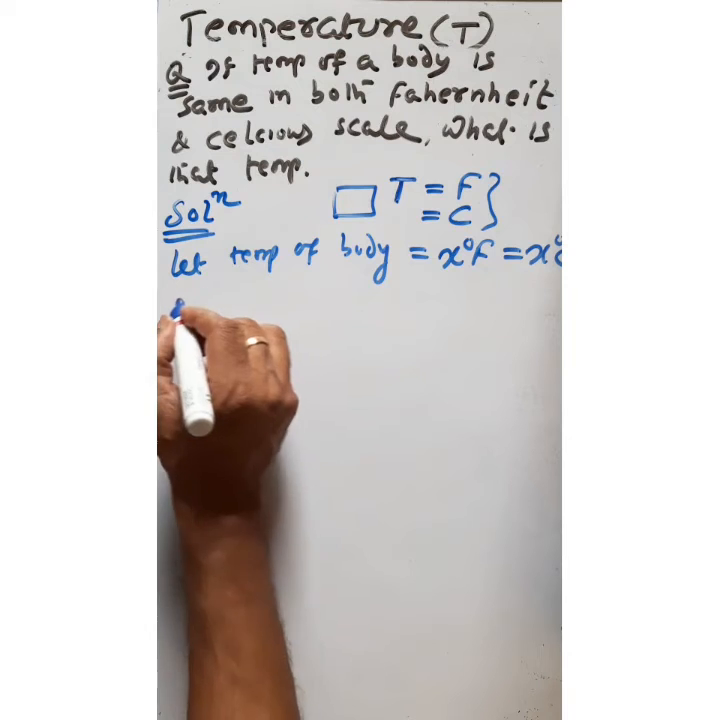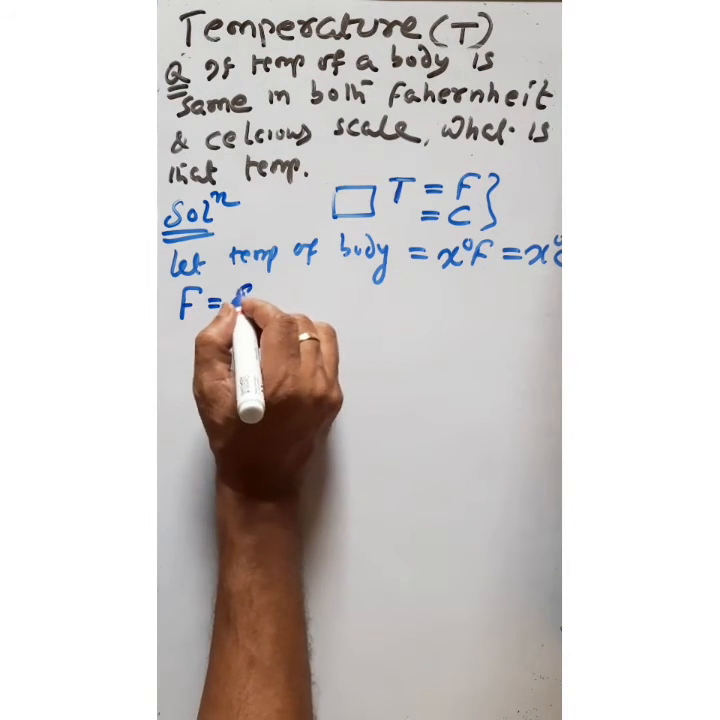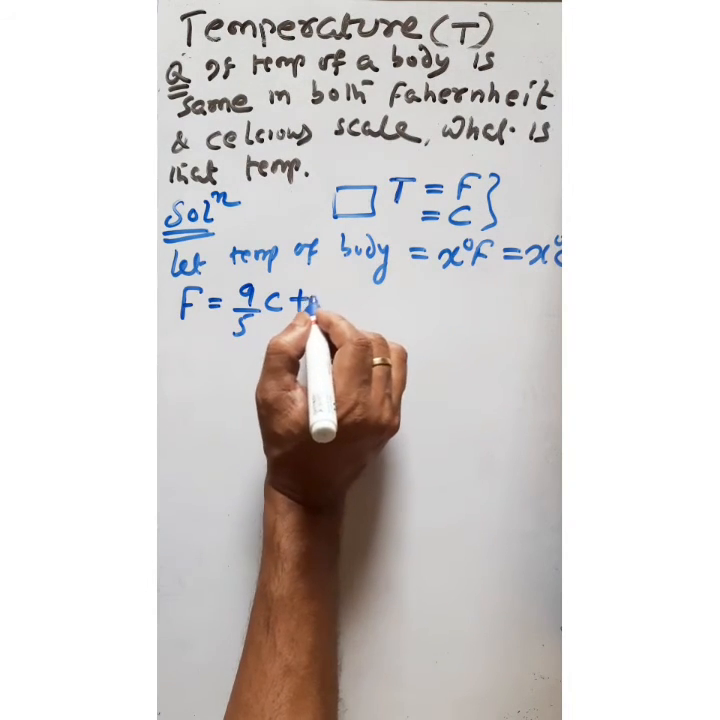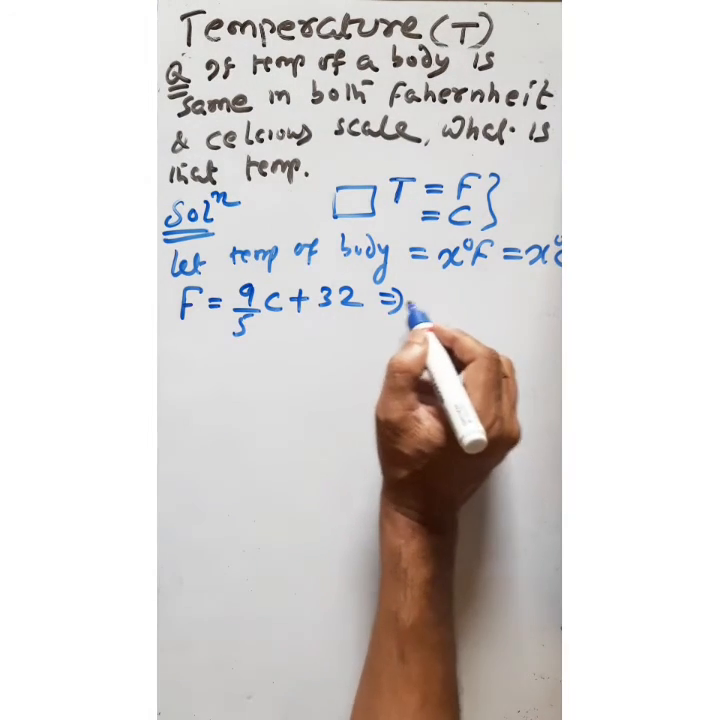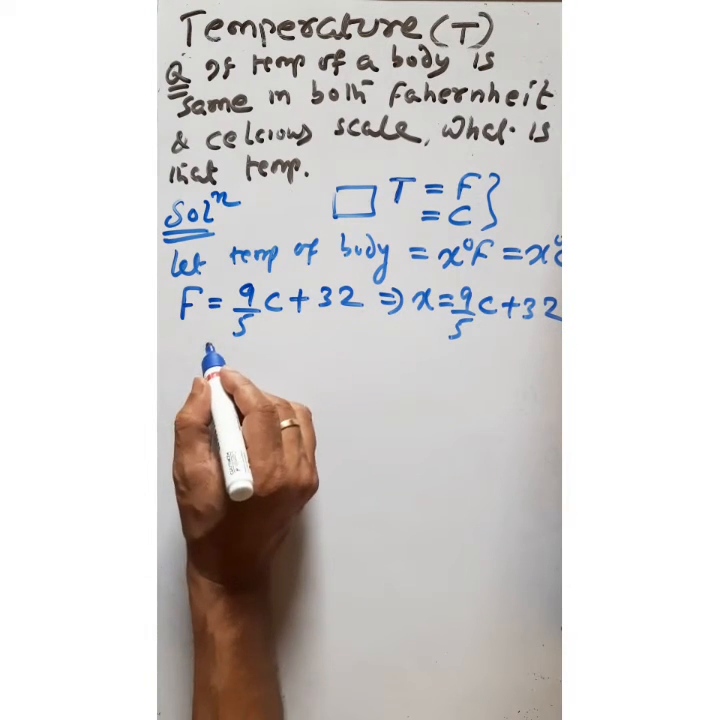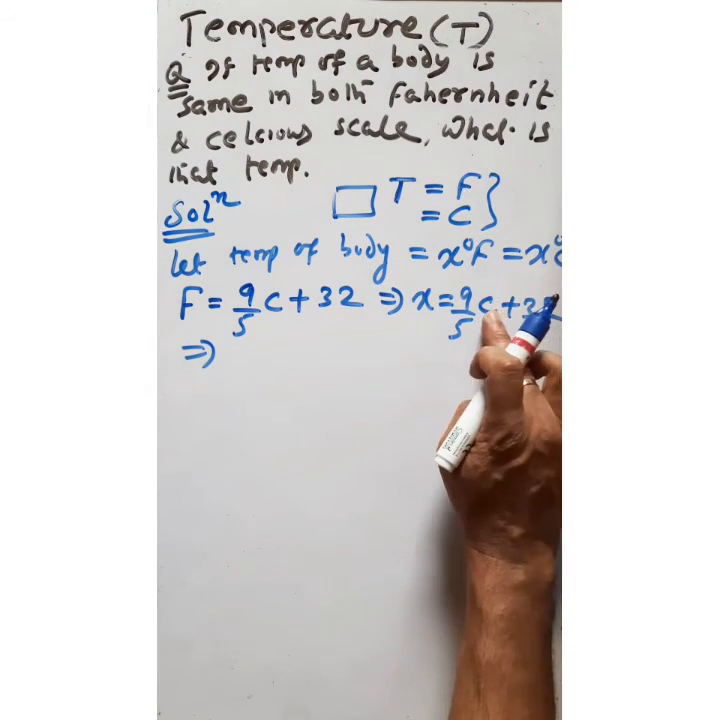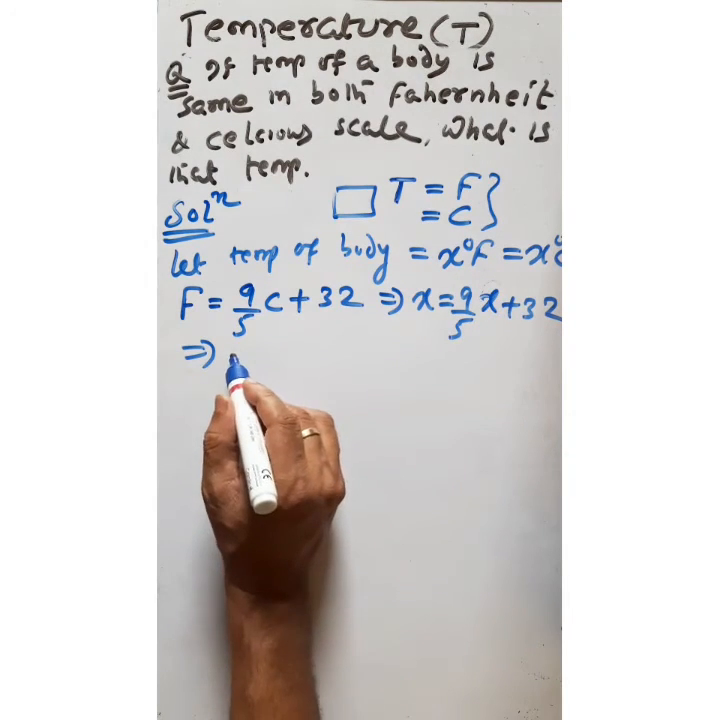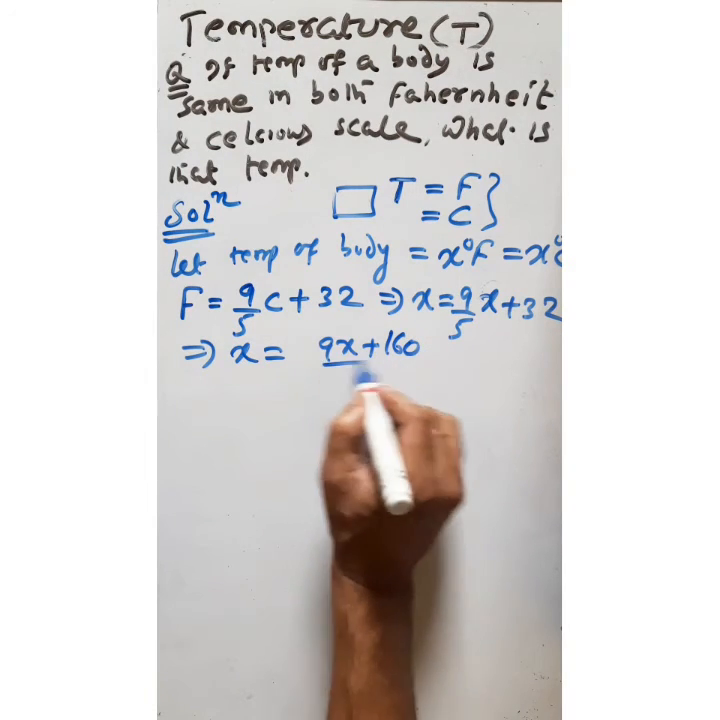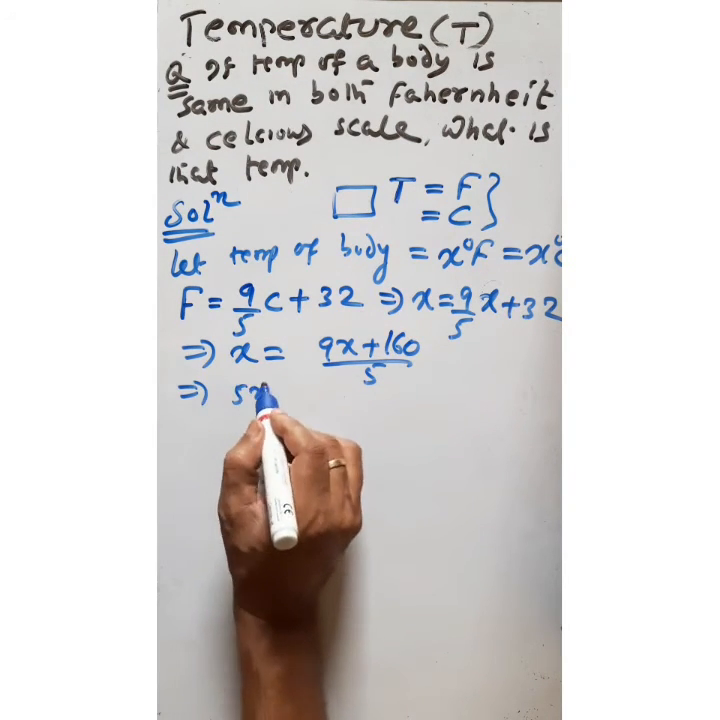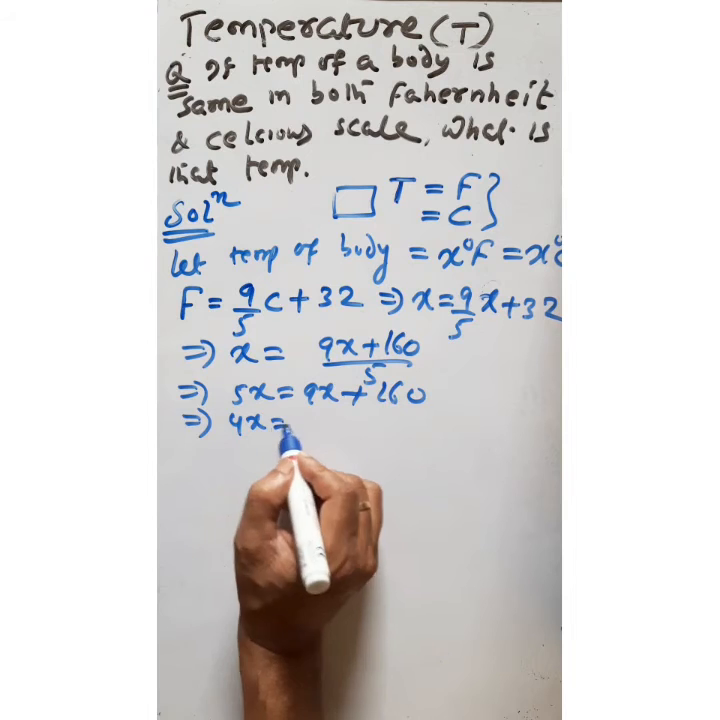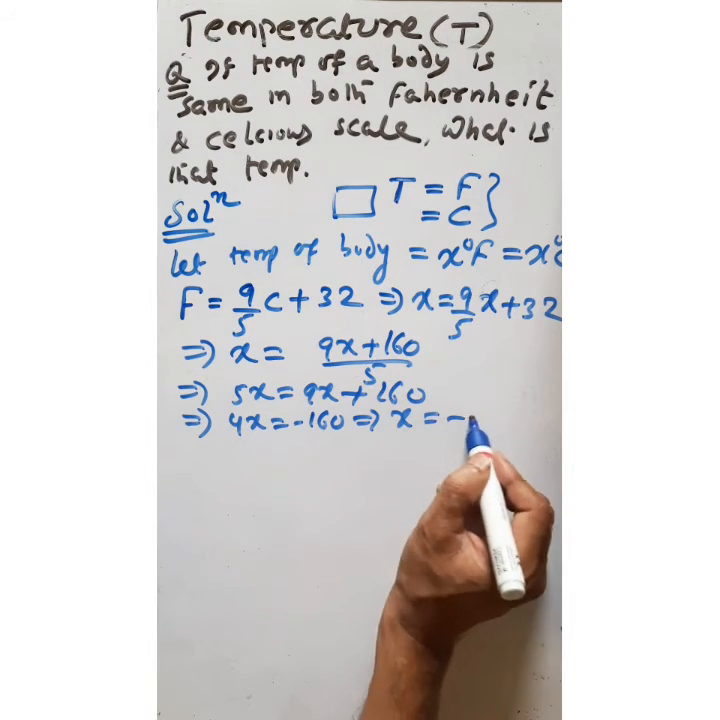Okay, so now you see, we know F is equal to, what is the relation between Fahrenheit and centigrade scale? F is equal to 9 by 5 C plus 32. So here F is equal to x and C is also x. Now you solve this. So x is equal to (9x plus 5 into 32, which is 160) divided by 5. So that implies 5x is equal to 9x plus 160. So 9x minus 5x, which is 4x, is equal to minus 160. So x is equal to minus 40.